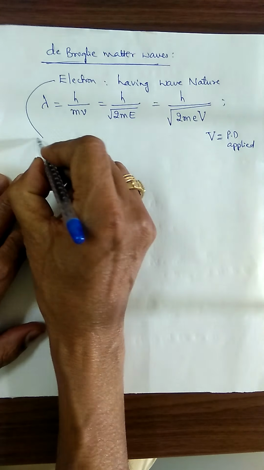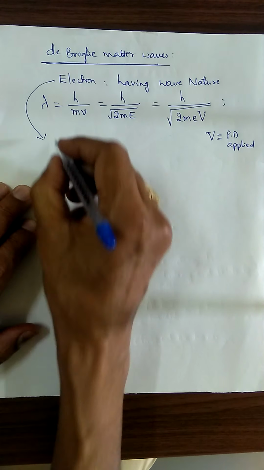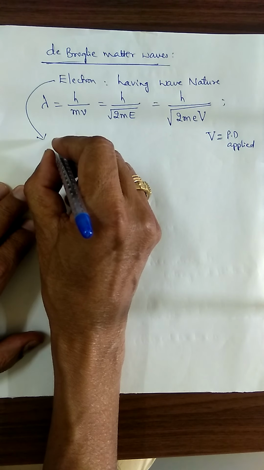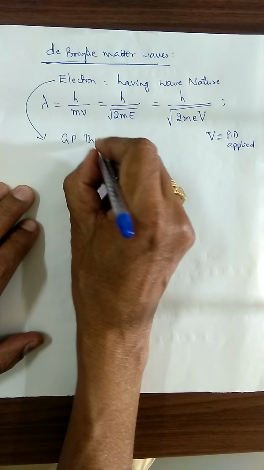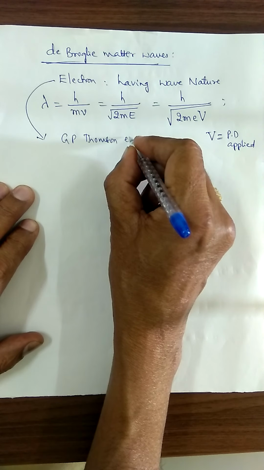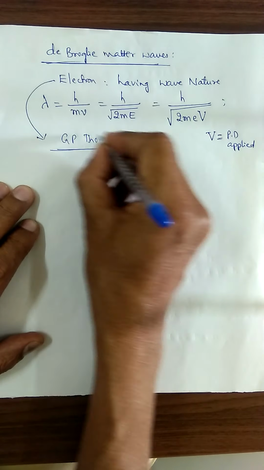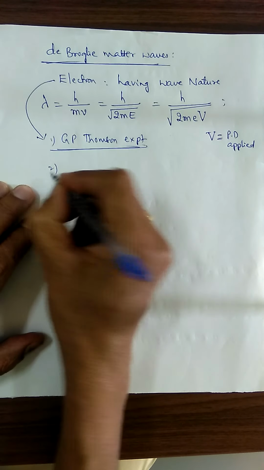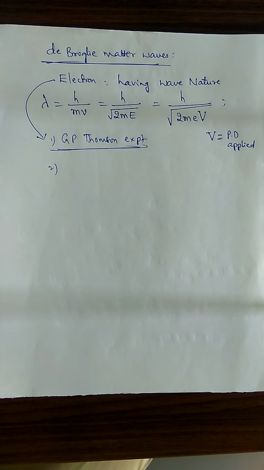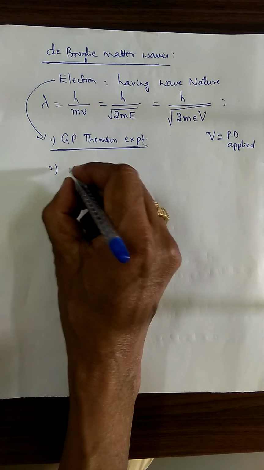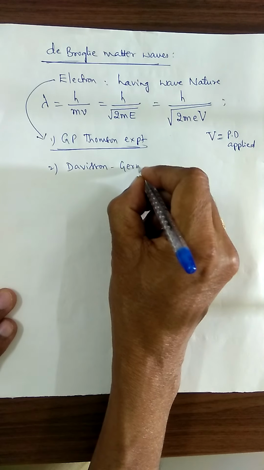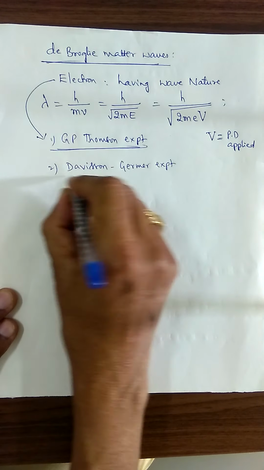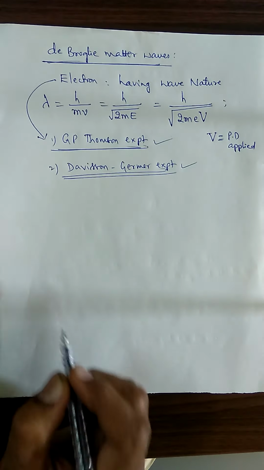This wave nature of the electron is experimentally proved by, one, the G.P. Thomson experiment, and another, according to your syllabus, the Davison and Germer experiment. So these two experiments we have to study.